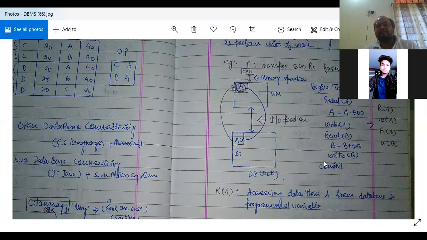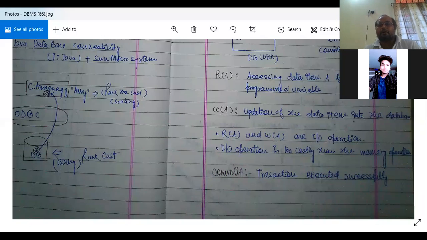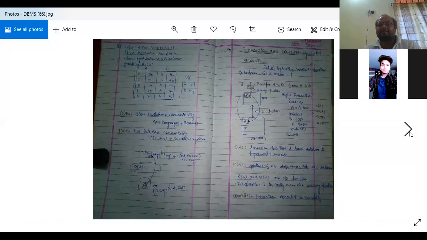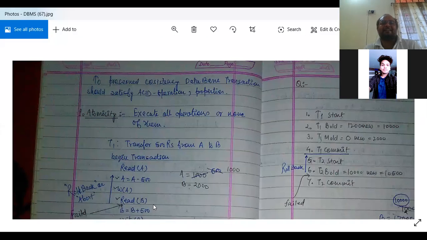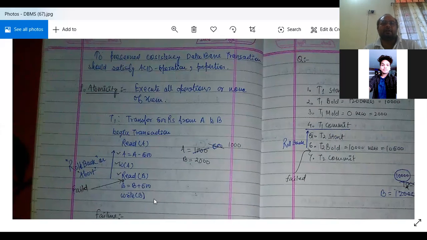So in this case, what is happening? This is a transaction. Commit: what is commit? Whatever we have done in the database is saved. Next is the ACID properties: atomicity, consistency, isolation and durability. These are the properties of the transaction.